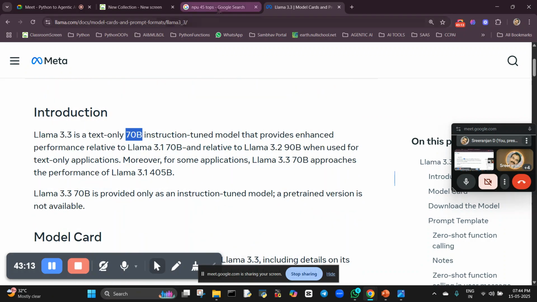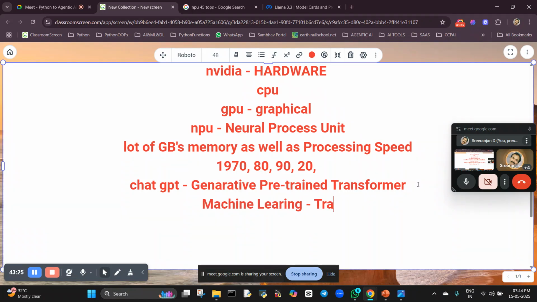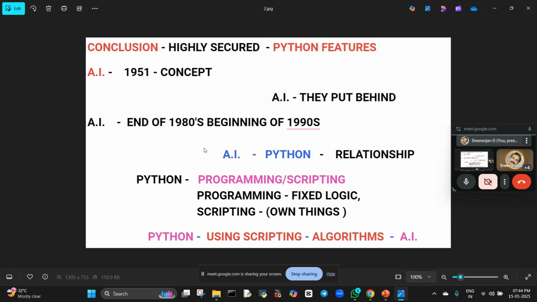In machine learning, if you know the concept a little bit, what are the two things? Training and testing. We'll cover all these things with examples. We give the training to the machine and test the knowledge of the machine. I'll show you one example. Python is a programming language as well as a scripting language. Using this scripting language, we write the algorithms, we create the algorithms.